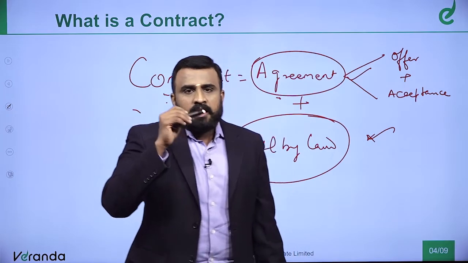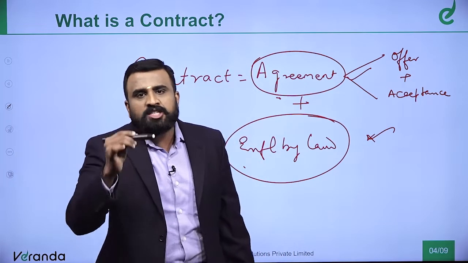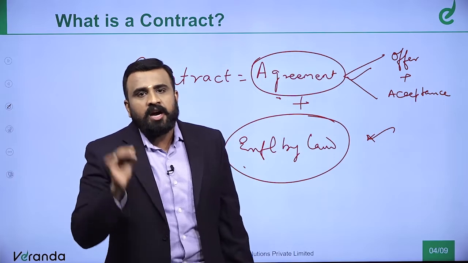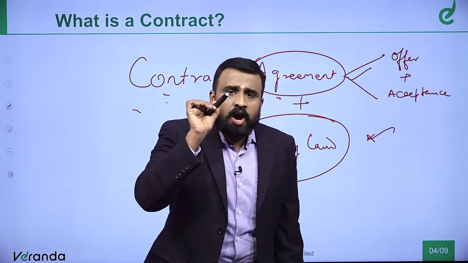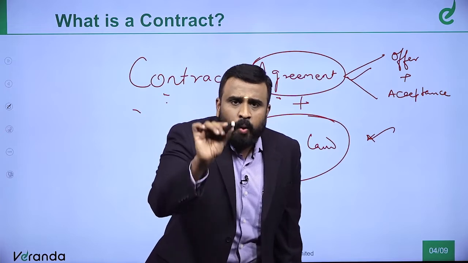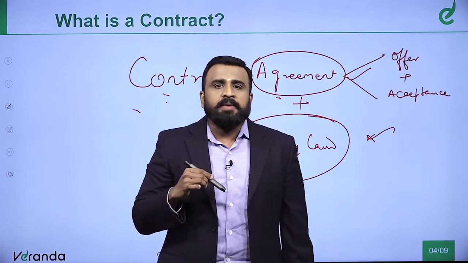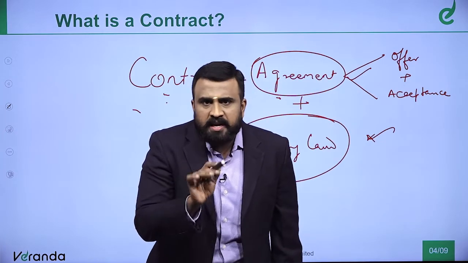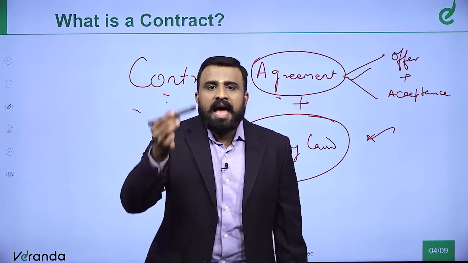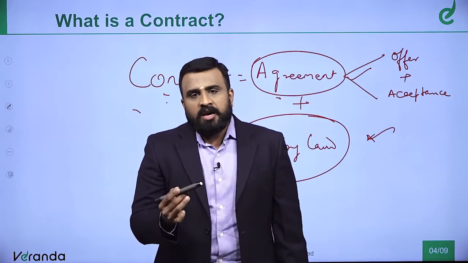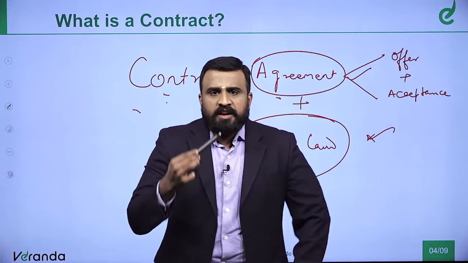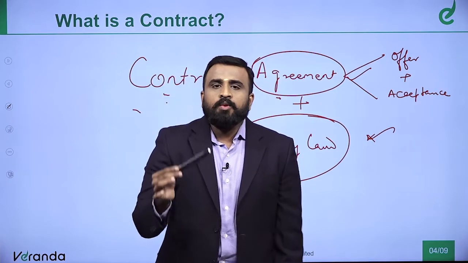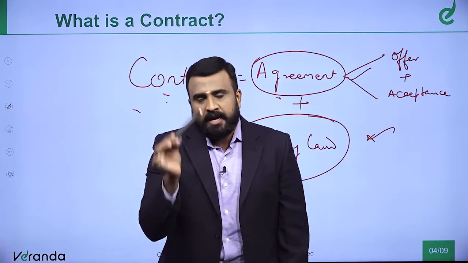Right. Now, there should be two parties always in a contract. This is another thing that you should all remember, that the contract is between one person to another person and it cannot be between him and him. So, any contract to be a valid contract, there must be two different parties always, and which will only make it as a contract. Right.